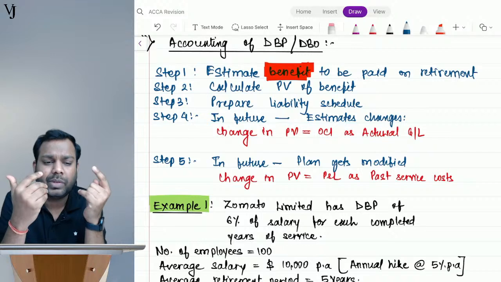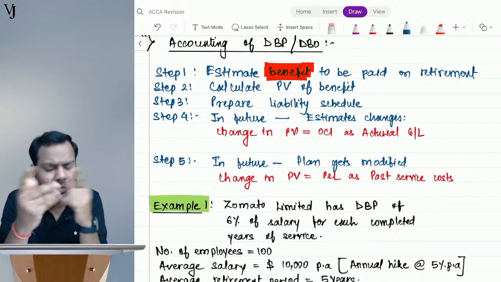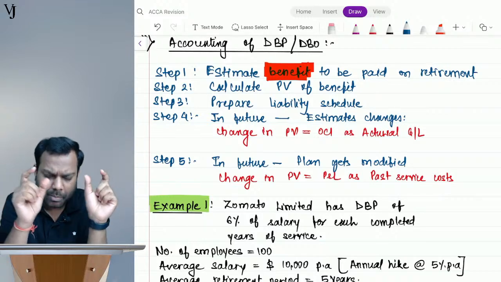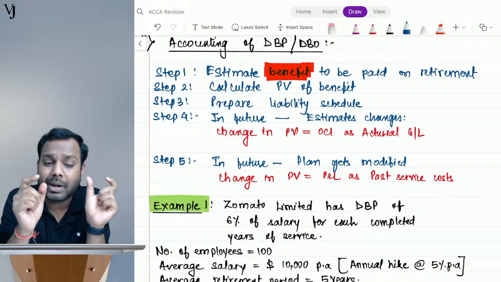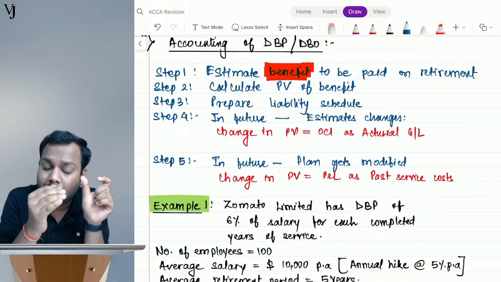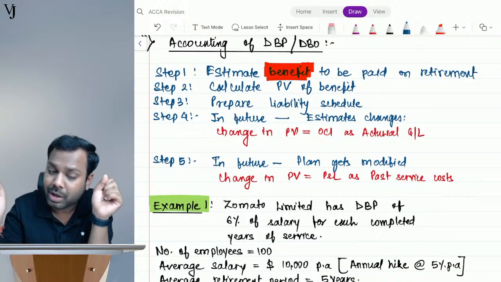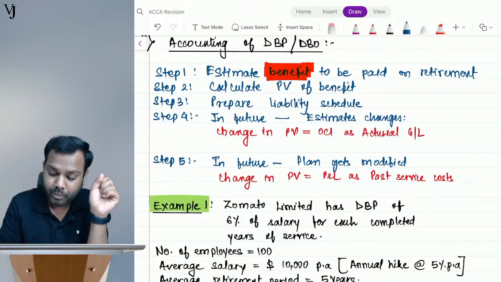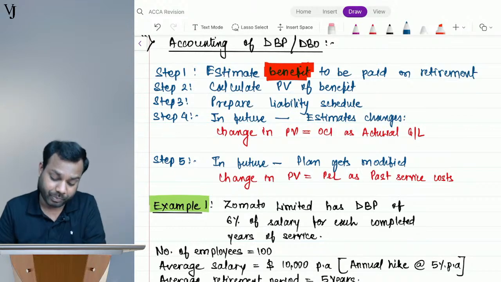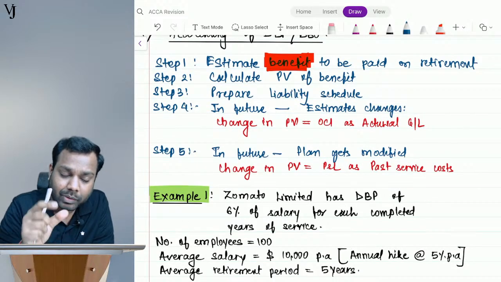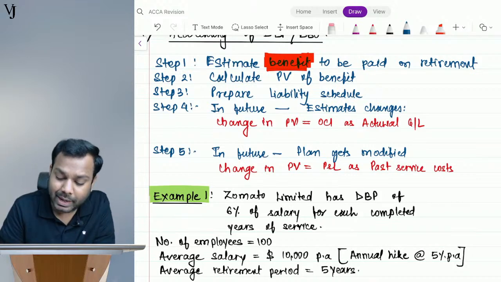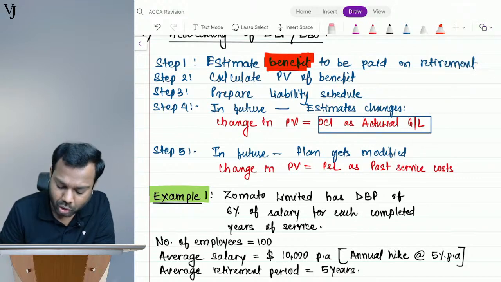Number of employees, yes, you can say number of employees as well. Okay, so all these are estimates. Now I'm not saying number of employees, because number of employees, guys, again it's not an estimate. You have a certain number of employees, right? It's done on the basis of the employees that you are having currently, not about the future employees, okay. So the number of employees is not an estimate. I'm talking about the discount rate or the escalation rates or the salary, right? So if the estimates change, the change in the present value due to change in the estimates is transferred to OCI as actuarial gain or loss.